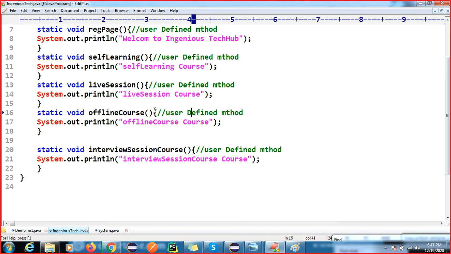But the question is, why is the main method required? Can anyone explain why the main method is required?